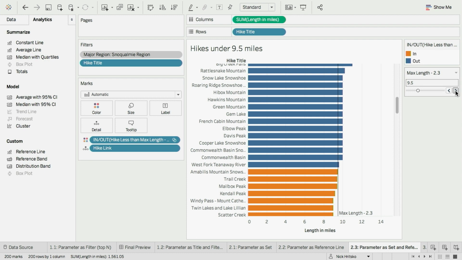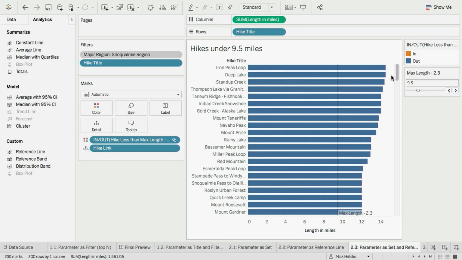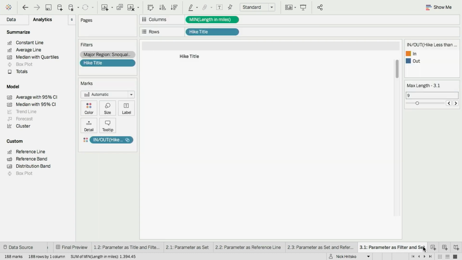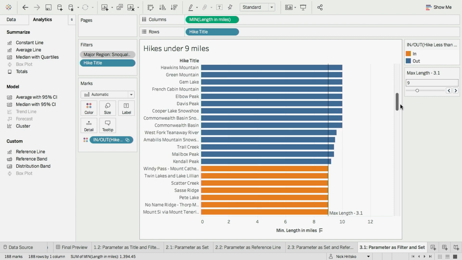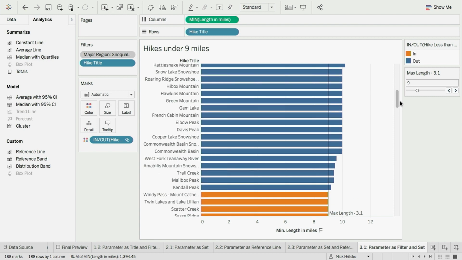Cool. So now we're going to take it another step further. So we've already seen filters, and one thing I notice on this viz is that there's a ton of data that I just am not going to care about because it's way outside of my condition. I want to keep a little bit of context so that I can see maybe what I was just going to miss out on, but I don't want to show a ton of stuff that I just am not interested in. So I'm going to add a filter. I already have my line and my set, but I'm going to update my filter, but this time I'm not going to use the parameter value directly. I'm going to add a little bit of padding onto it.